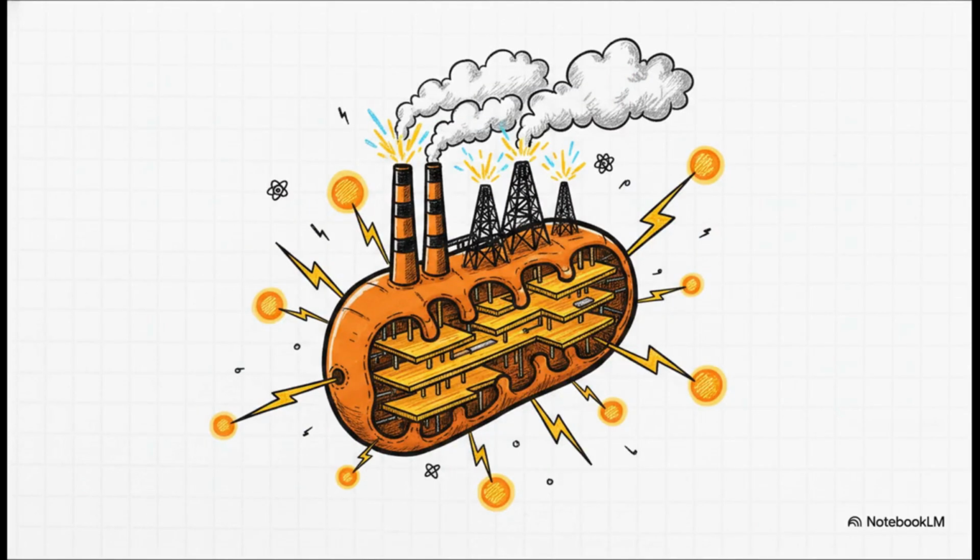Next up, we've got our heavy-duty power plants, the mitochondria. If the nucleus is the government, the mitochondria are the energy generators actually keeping the lights on. A city just cannot run without electricity, and a cell cannot run without energy. Through a really complex process called cellular respiration, mitochondria generate energy in the form of a molecule called ATP. This ATP is basically the energetic currency that supplies the entire cell and drives all of its metabolism. Without these powerhouses working around the clock, the whole city goes completely dark.